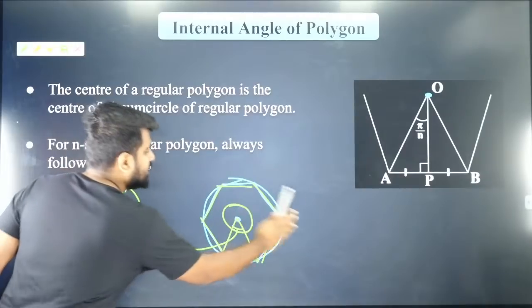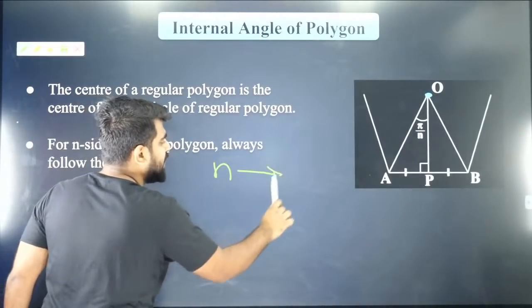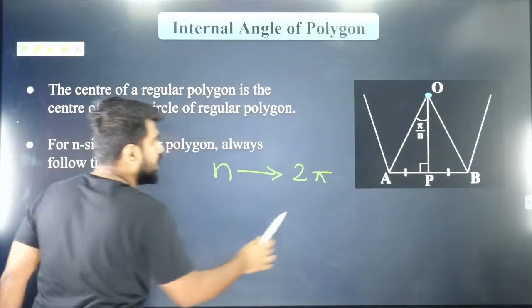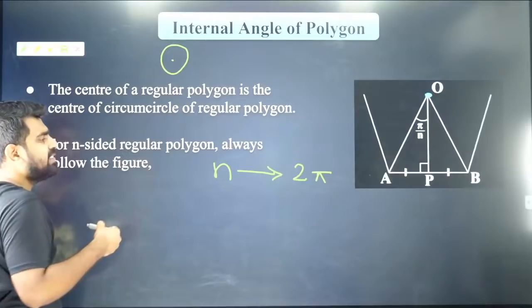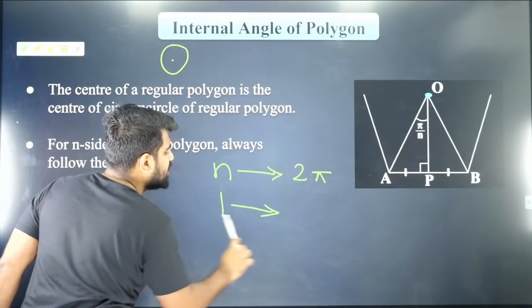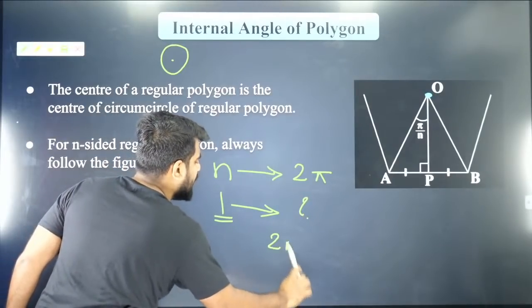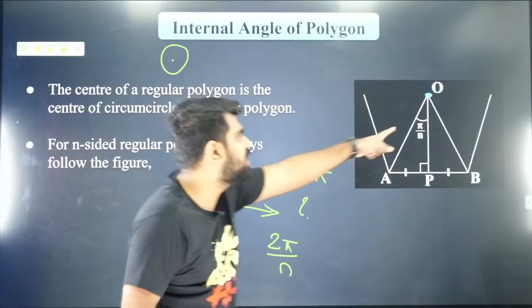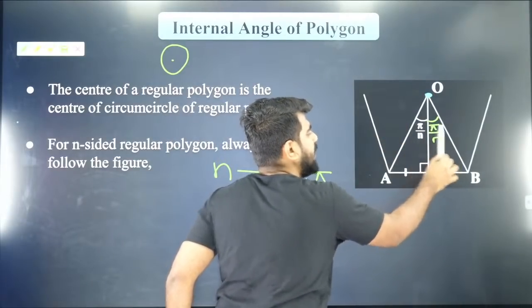You have totally n sides and they subtend 2 pi at the center, because at the center it is a dot which is an angle of 360 degrees. So I want to see how much angle one side will subtend at the center. That will be equal to 2 pi by n, and that's exactly what I've given here.